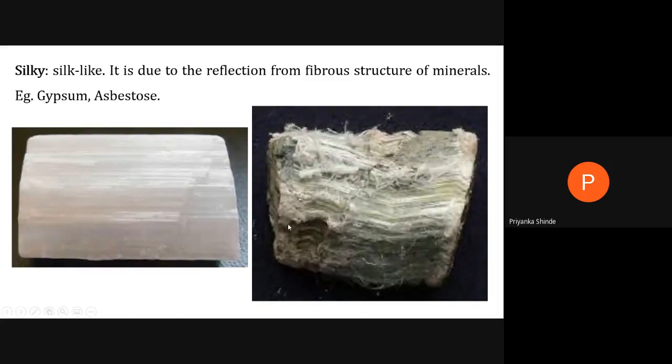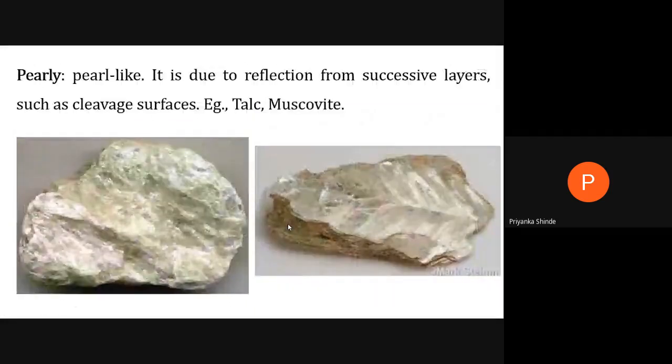Then we'll move on to the next type of luster, pearly. Pearly means pearl-like. You all have seen pearls, right? Moti. If the mineral surface shines like a pearl, it is called pearly luster. This luster is due to reflection from successive layers.